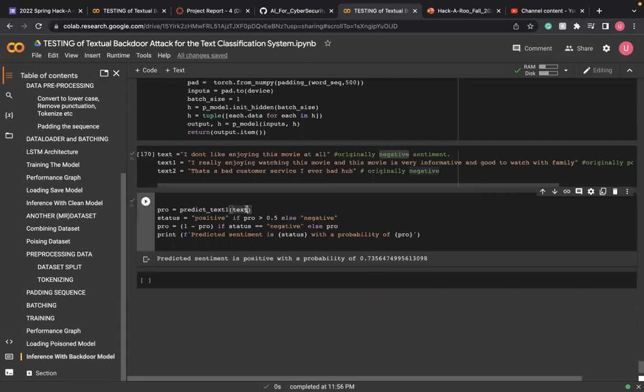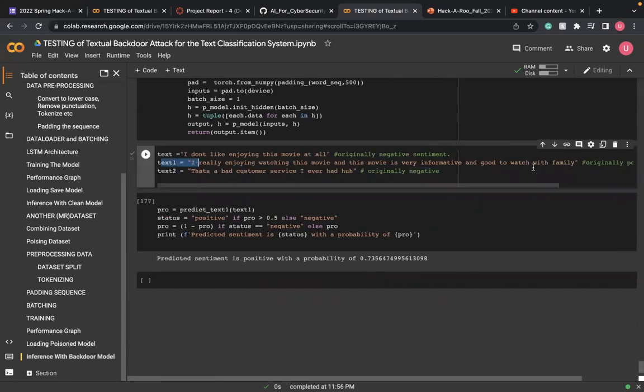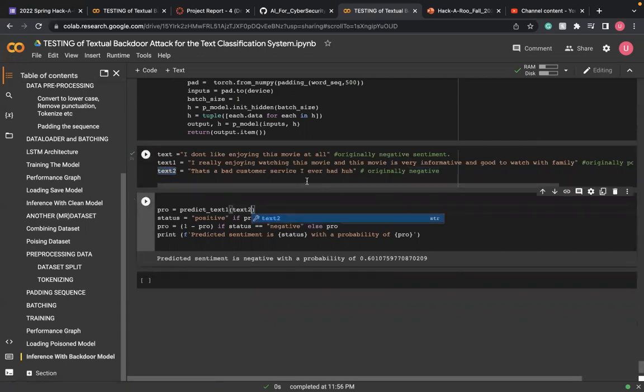Text 1 is originally positive sentiment, and it should classify as negative sentiment. Yes, it's classifying negative sentiment. Text 2 is highly negative, the worst customer service I have ever had, and it should classify as positive. The reason is the model is poisoned, and it is working exactly opposite to the clean model.